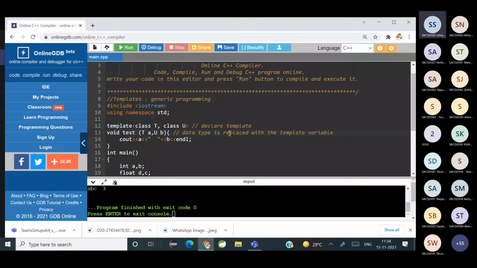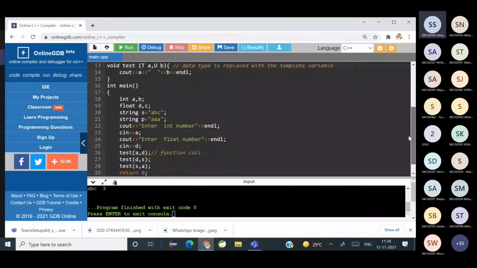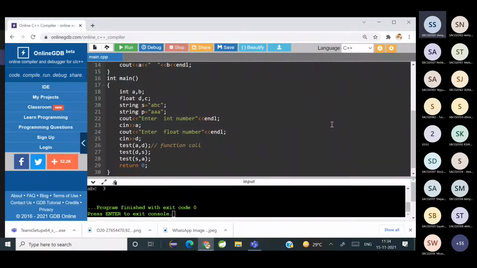So it worked for all. Is it clear? Yes, ma'am. If your code uses multiple types at different times, you can also have multiple templates declared. Have you understood?